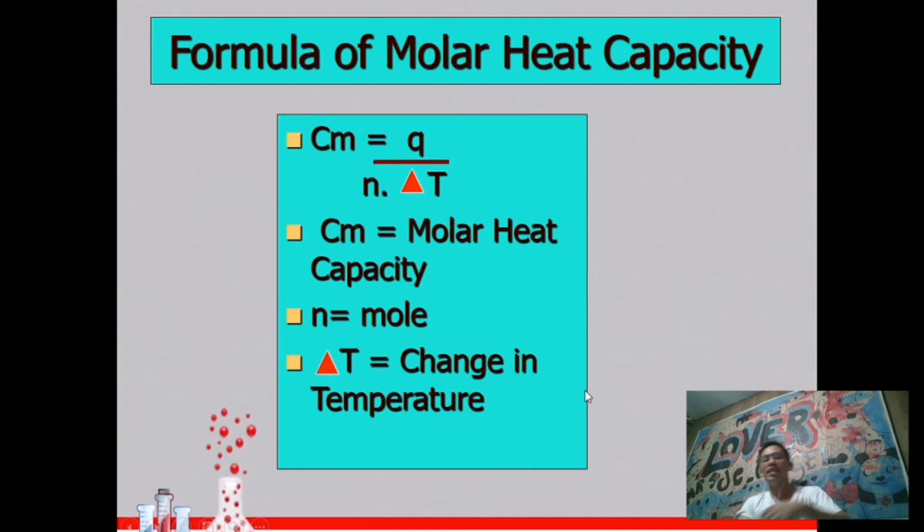So what we'll do is multiply 10 times 4.184, and the answer is 41.84 joules per degree Celsius times change in temperature. Let's divide both sides by 41.84 joules per degree Celsius. So, cancel, then cancel. 1000 joules divided by 41.84 joules is equal to 23.9 degrees Celsius. So that is the temperature change of water.